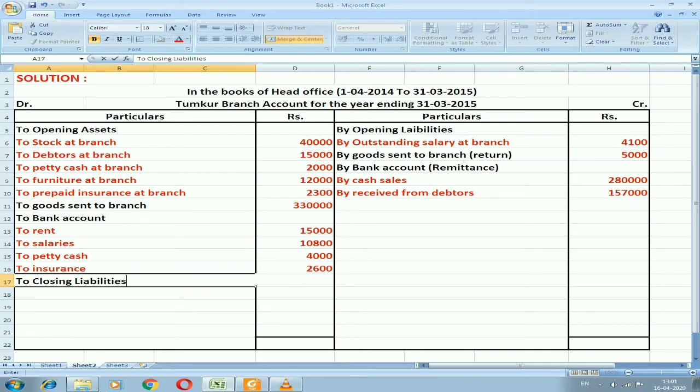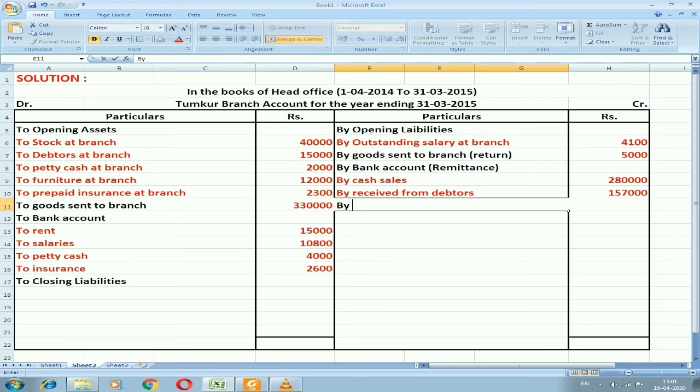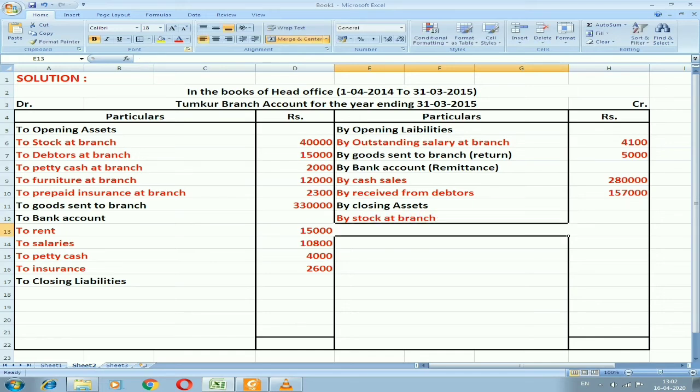Next I need to close the liabilities as well as close the assets. Remember one thing, whatever assets we have opened, we need to close. We have opened a stock at branch, I need to close it as by stock at branch.